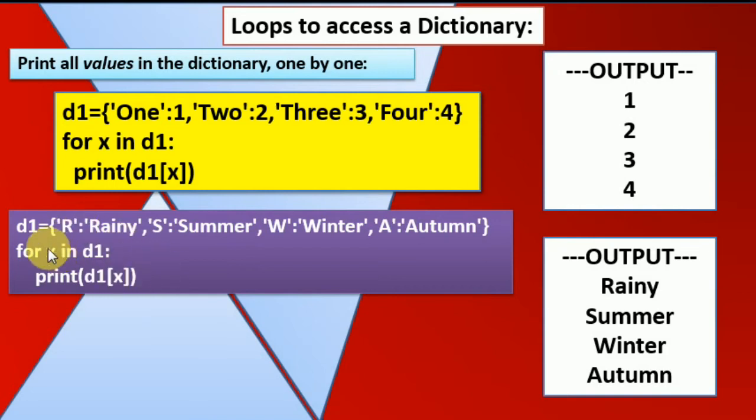Now again I have given one more example here. D1 equals to rainy, summer, winter, autumn, and I write for x in D1 print D1 of x. So this is going to display me rainy, summer, winter and autumn by using the loop.